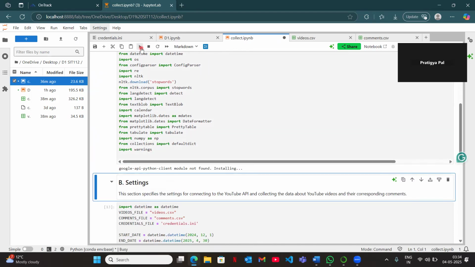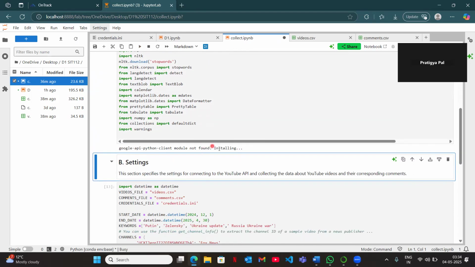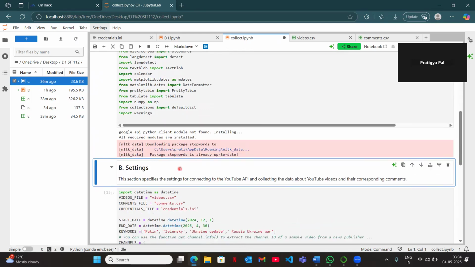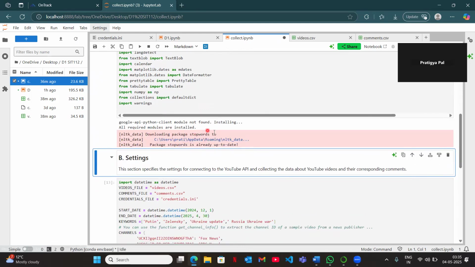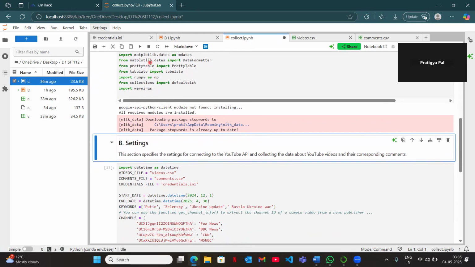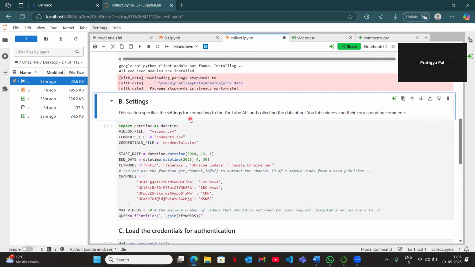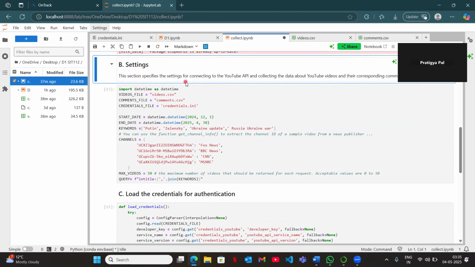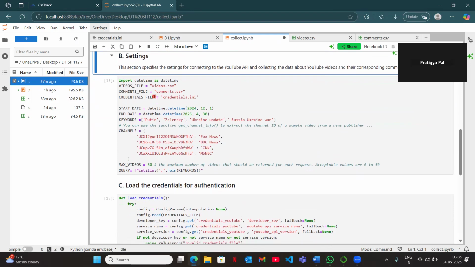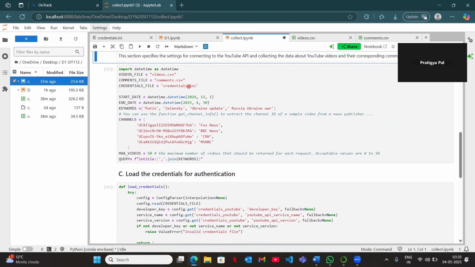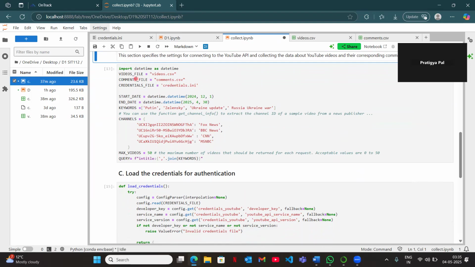So whenever I run the code, I've received an output that downloading package stopwords as it is already up to date. So after running this cell, all the modules were imported here. And the next step was to make changes in the settings cell. So here what I've done is I've assigned the videos file as videos.csv and comments.csv and linked the credentials here so that it can get access to the API.